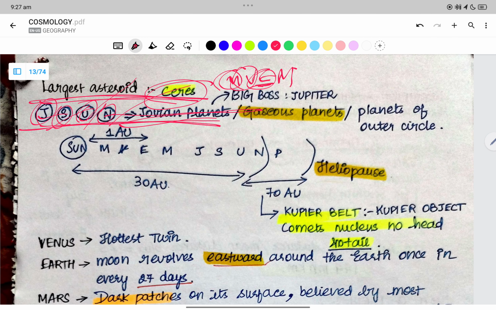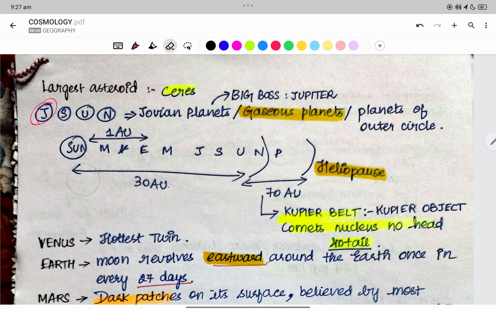Mercury, Venus, Earth, Mars are terrestrial planets. The remaining planets are called Jovian planets. Between Mars and Jupiter we have the asteroid belt, right? In the asteroid belt, the biggest asteroid is Ceres.